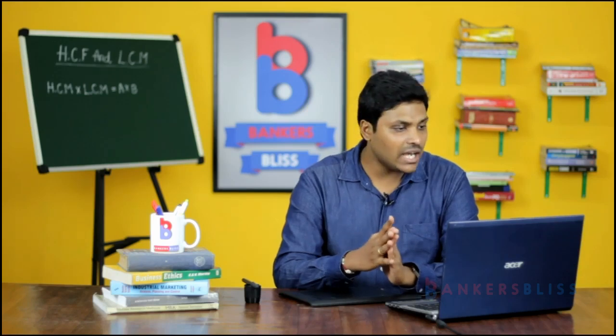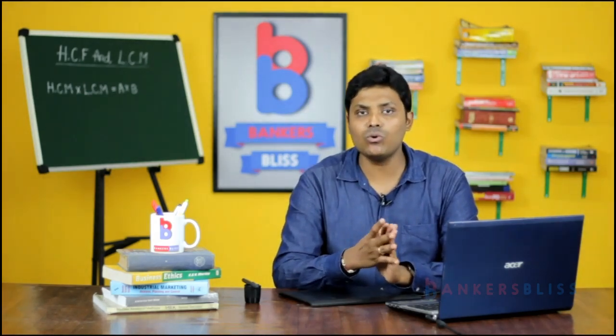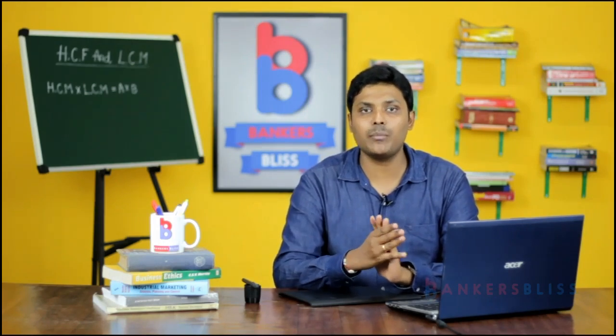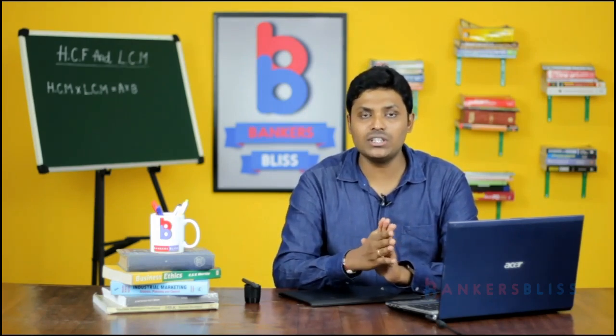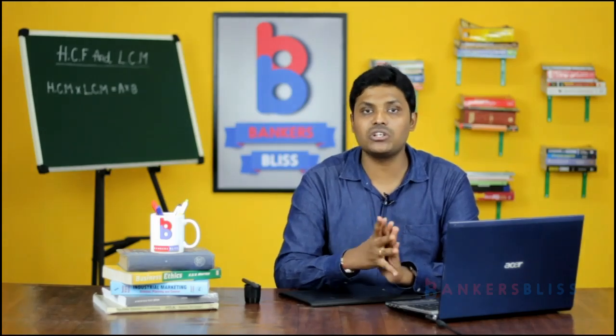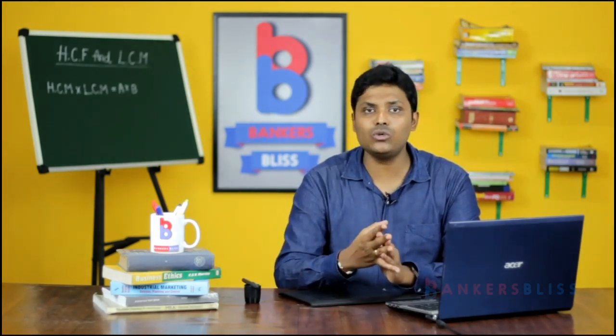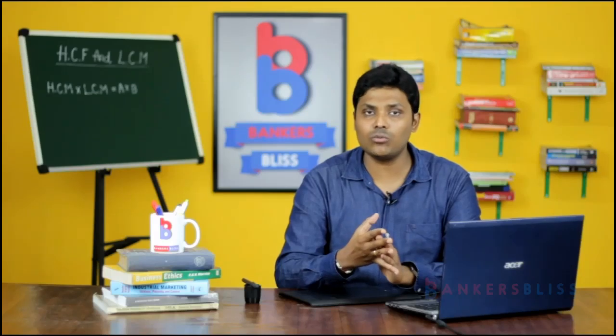Till now we have discussed 22 problems which contain most of the varieties which can appear in the exam, at the clerical level and in the PO as well as the SO level, the specialist officer level. In these 22 problems, almost 15 to 18 problems are related to clerical as well as PO.